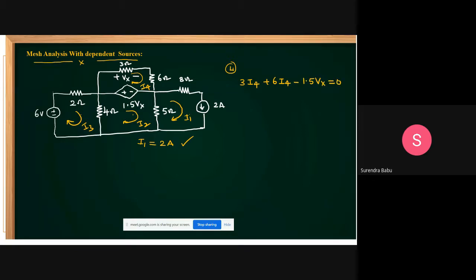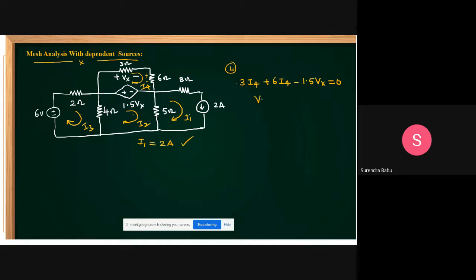Friends, I have taken the sign convention like this: entering at the positive terminal, take positive; entering at the negative terminal, take negative. After simplifying also, you can get it like this. Don't confuse: this is 3 I4 plus 6 I4 minus 1.5 Vx equals 0.